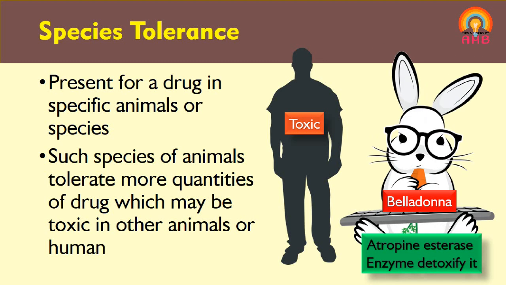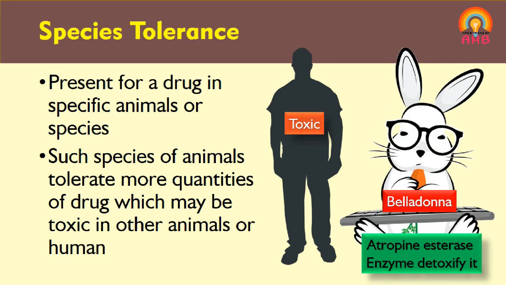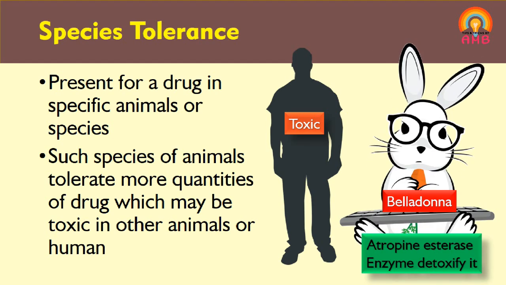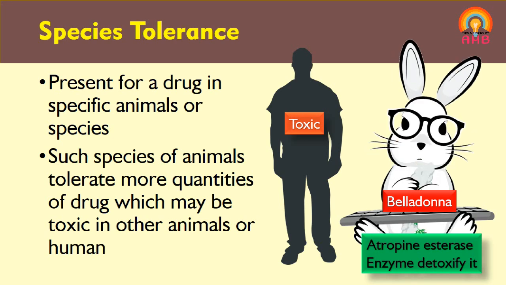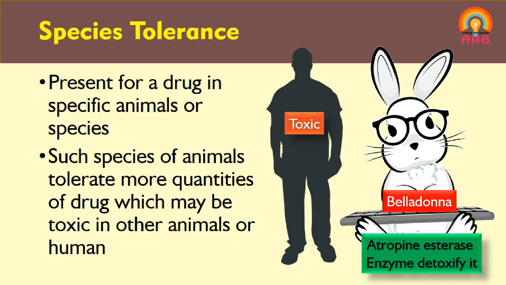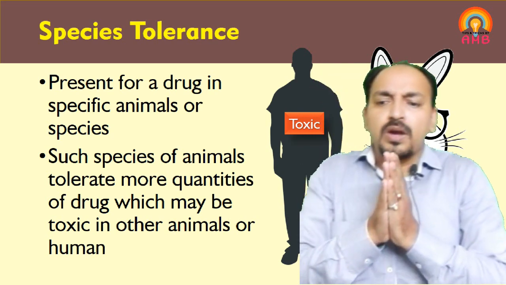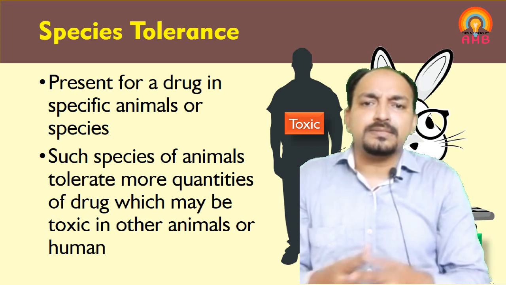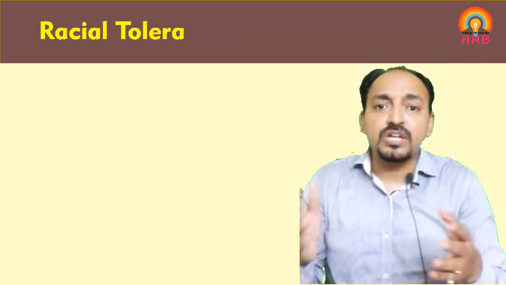So rabbit can tolerate large quantities of belladonna or atropine, but the same dose given to a human may prove toxic, lethal to the human being. That is species tolerance, and it is present naturally from birth. Understood? Now we will move to the second subtype, that is racial tolerance.